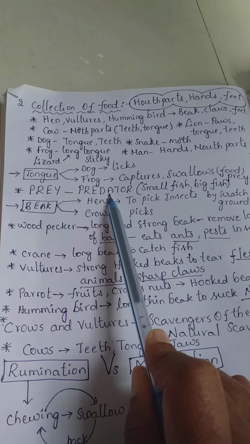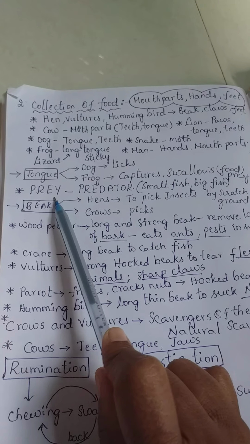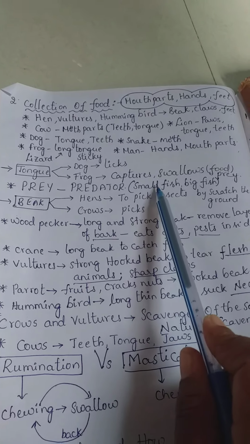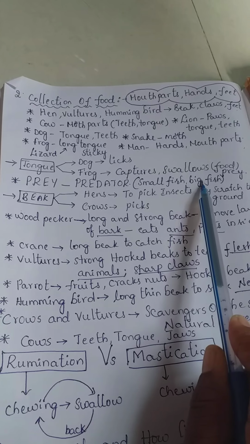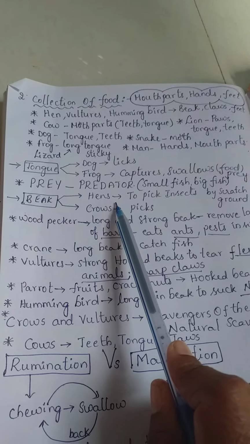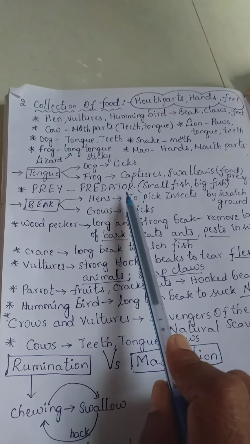Predators are the larger animals which eat the prey. Best example, big fish eating the small fish. Here small fish is prey, big fish is a predator. Take another example, rabbit and lion. Rabbit is a prey, lion is a predator.